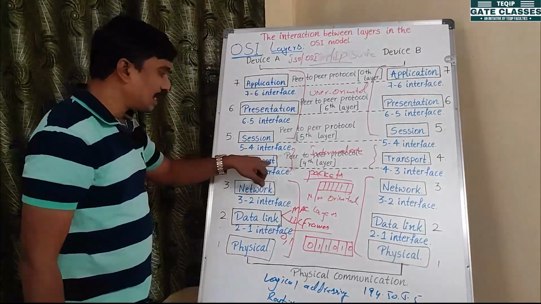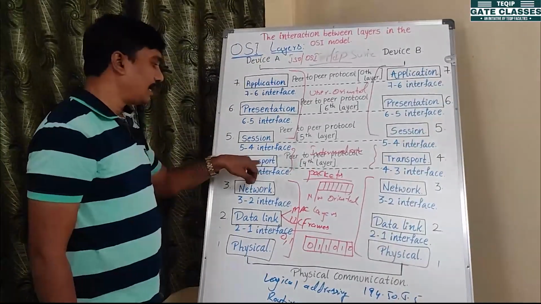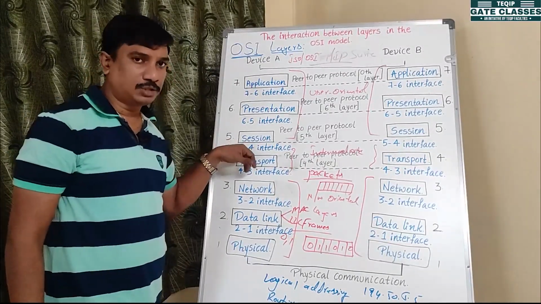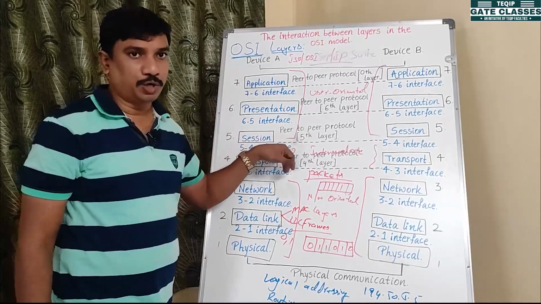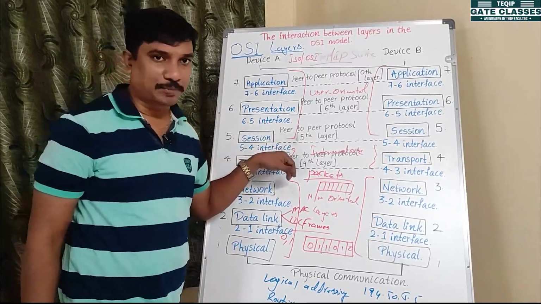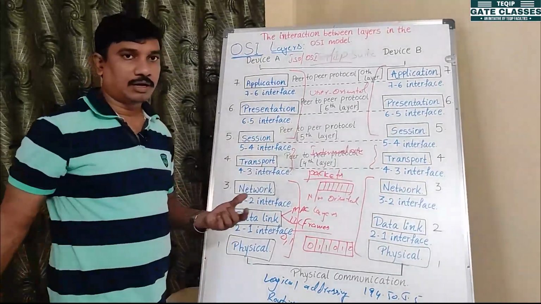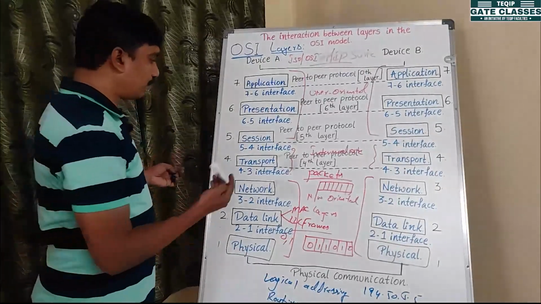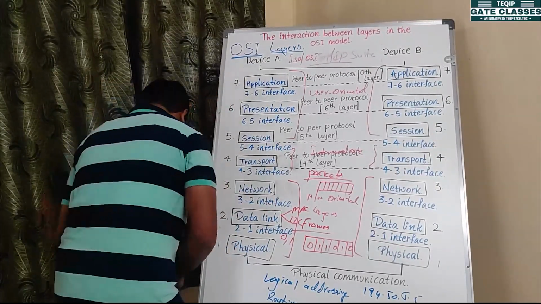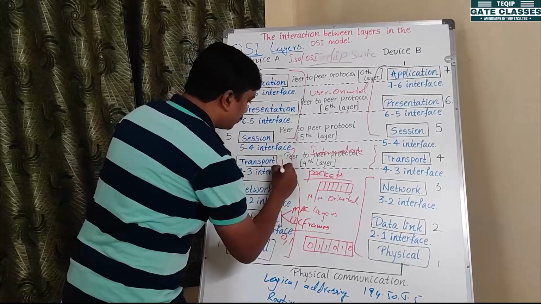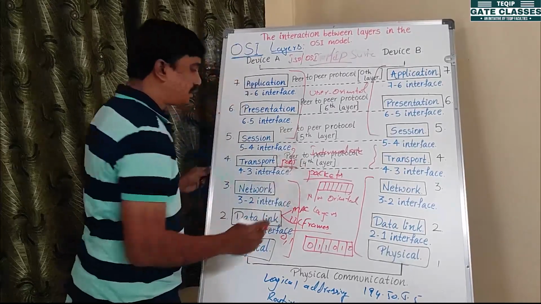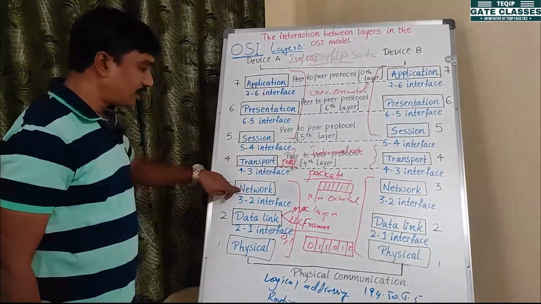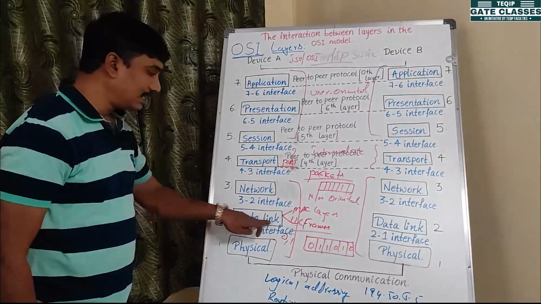Again, the transport layer. The responsibility of the transport layer is transmission control. Mainly two protocols are there, TCP (Transmission Control Protocol) and UDP (User Datagram Protocol), and SCTP, Stream Control Transmission Protocol. We will discuss the transport layer later. In this, one more thing is the port address. The transport layer we call port address, the network layer logical address, and the data link layer MAC address.